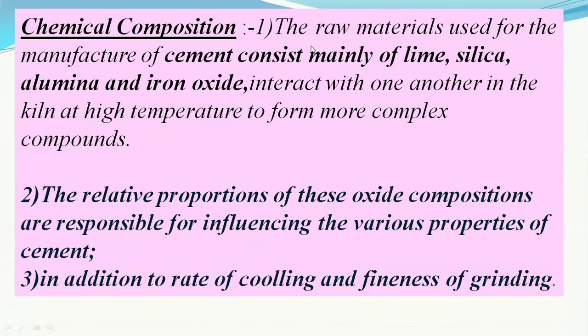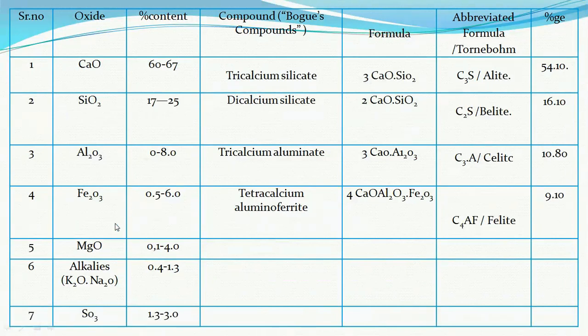The chemical composition of the cement, or the ingredients of the cement, are mainly lime, calcareous material, silica, argillaceous material, alumina, aluminium oxide, iron oxide, and the remaining magnesium oxide, certain alkalis and the sulfates.